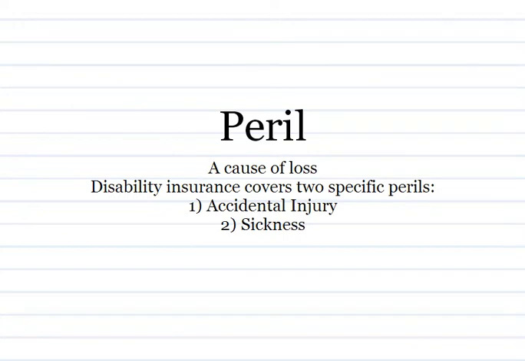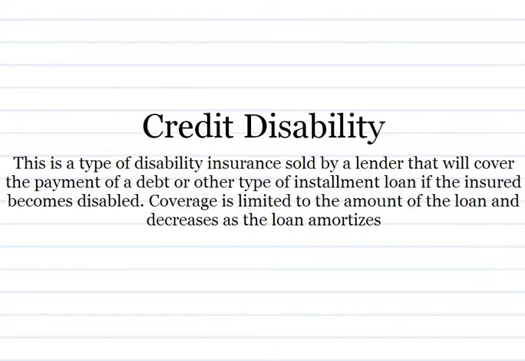Disability insurance covers 2 specific perils. 1. Accidental injury. 2. Sickness. Credit disability. This is a type of disability insurance sold by a lender that will cover the payment of a debt or other type of installment loan if the insured becomes disabled. Coverage is limited to the amount of the loan and decreases as the loan amortizes.